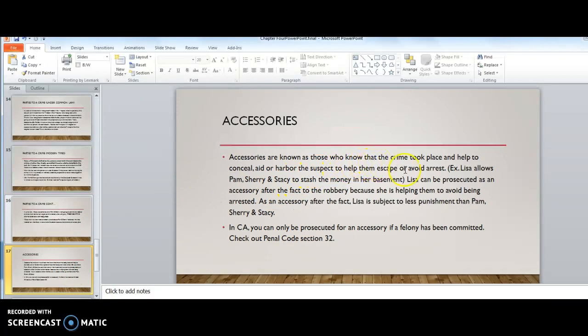Accessories are known as those who know that the crime took place and they help to conceal, aid, or harbor the suspect to help them escape or avoid arrest. So an example, Lisa allows Pam, Sherry, and Stacy to stash the money in her basement. Lisa can be prosecuted as an accessory after the fact because she knew that the crime had been committed, and she helped them by having them stash the money at her home to avoid being arrested. It's interesting, in California, you can only be prosecuted as an accessory if a felony has been committed, not a misdemeanor. So you can check out Penal Code Section 32 to look at that.